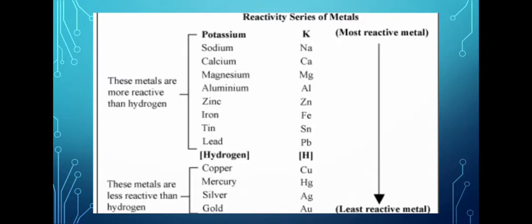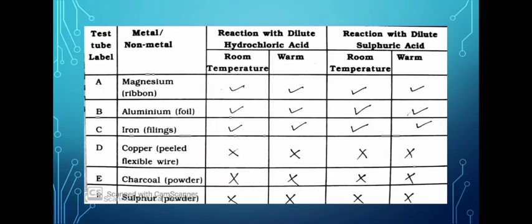normally reactive metals and they react with dilute hydrochloric acid as well as with dilute sulfuric acid. They produce hydrogen gas, while copper, mercury, silver, gold are less reactive elements. They do not react with acid to produce hydrogen gas. Let us see the diagram.